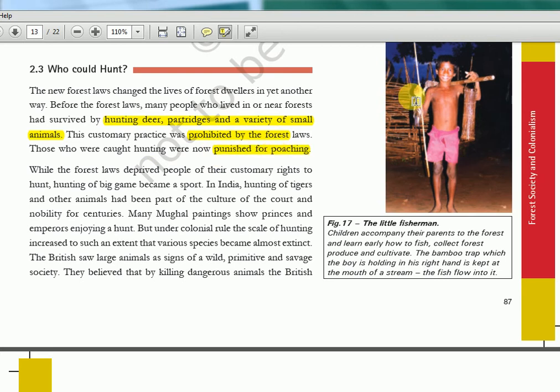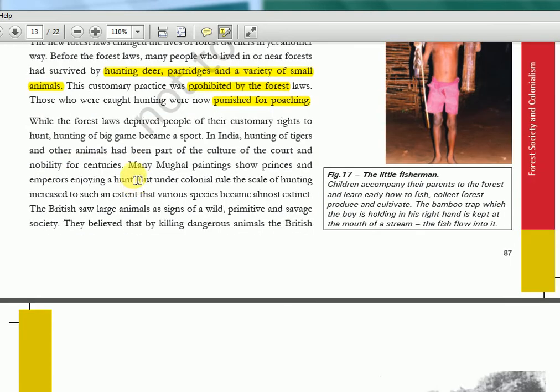This is just a picture of a little fisherman, a fishing family with one small kid. Then hunting of tigers and other animals had also been part of the culture. You know, there were kings and the governor generals, viceroys and all, who used to kill a lot of lions, tigers and leopards. That is why the population reduced, and now India has the tiger as its national animal, and we have a lot of schemes for tigers.